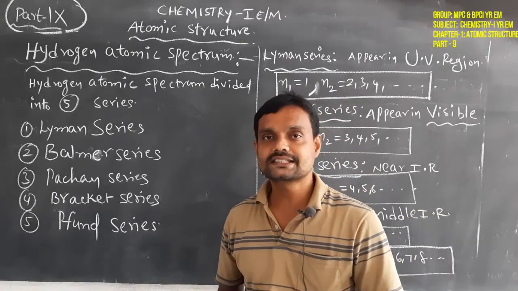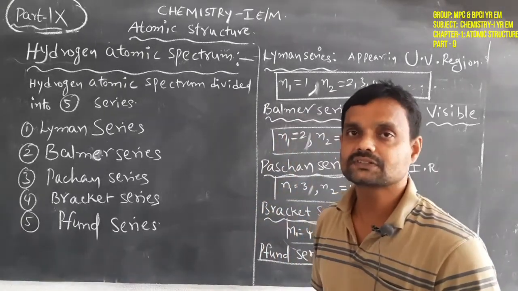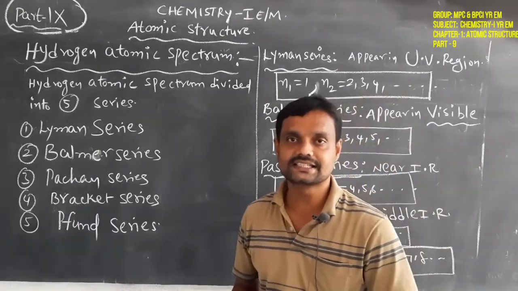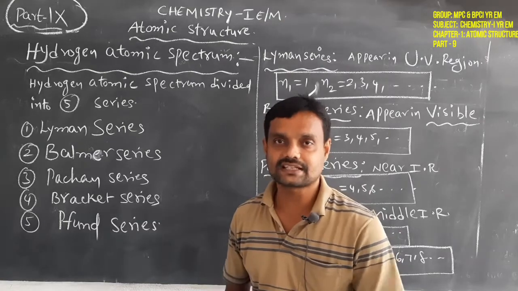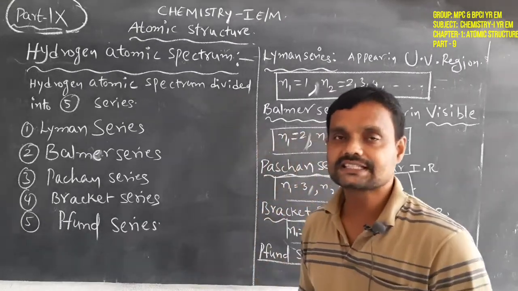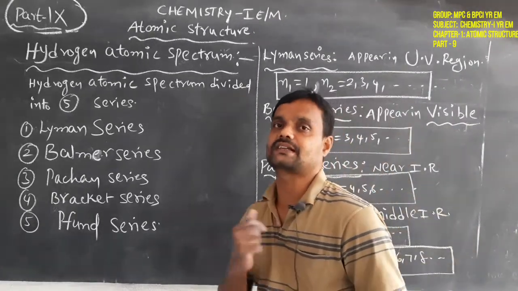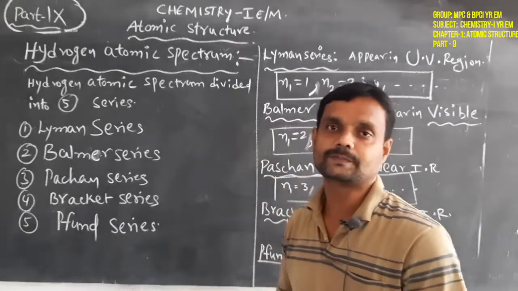When they release that energy, the emitted energy forms the emission spectrum. Simply, that is called the hydrogen atomic emission spectrum. That is the meaning of the hydrogen atomic emission spectrum.